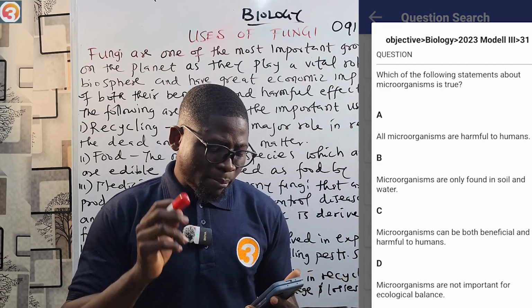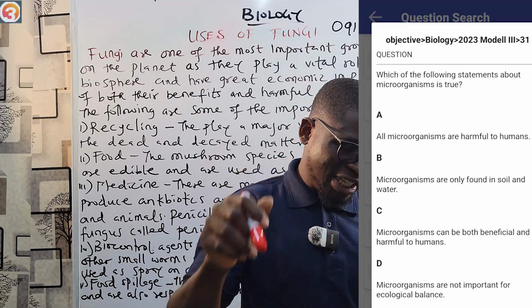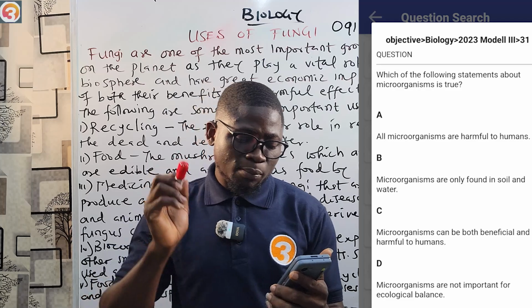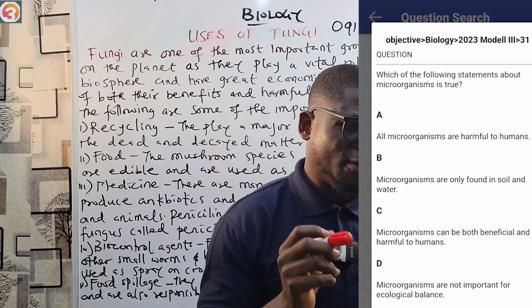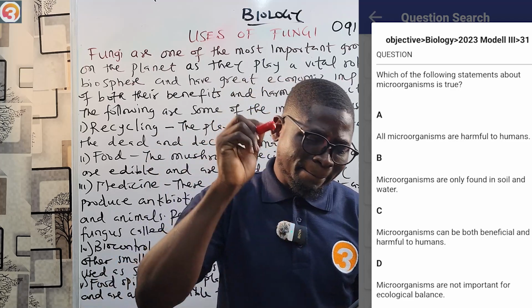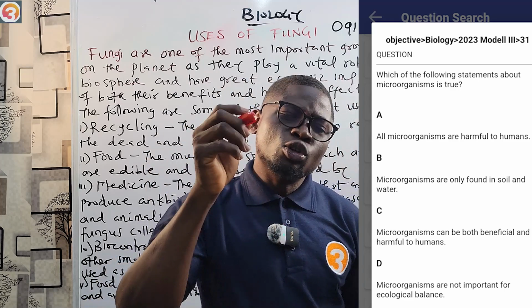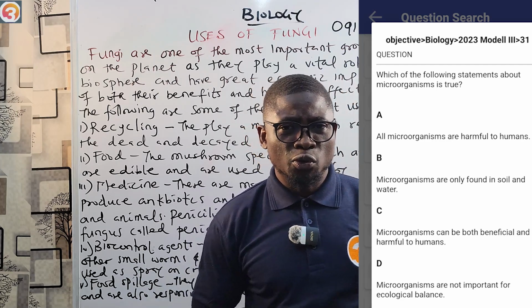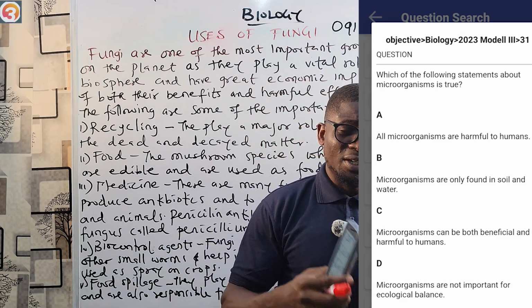C, microorganisms can both be beneficial and harmful to humans. D, microorganisms are not important for ecological balance. And of course, the correct answer here is microorganisms can be both beneficial and harmful to humans. That's from the O3 School JAMB app using the question search feature.